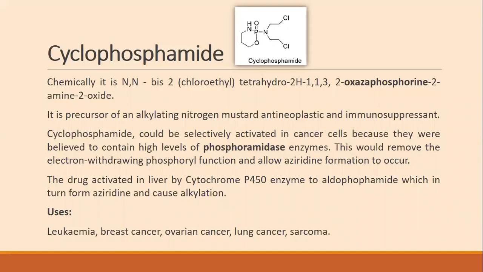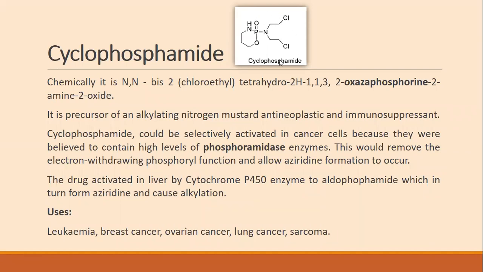Now, the second agent of this category, cyclophosphamide.